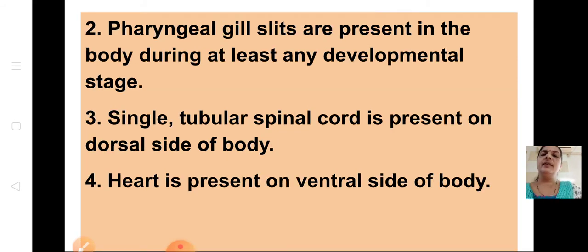Okay, and the pharyngeal gill slits are present in the body during at least one developmental stage. What are pharyngeal gill slits? These are the openings present at the pharynx or the throat to the outside. They are slit-like structures.